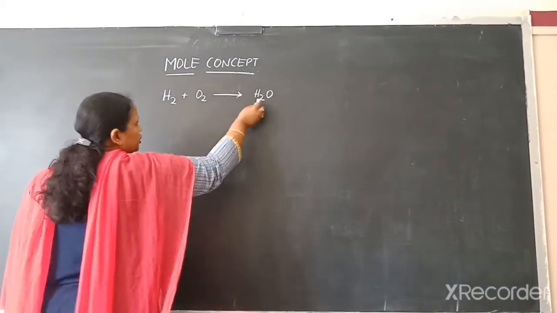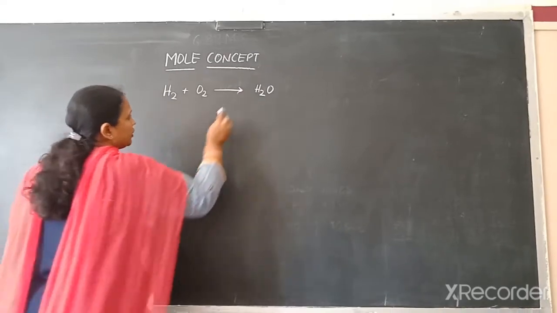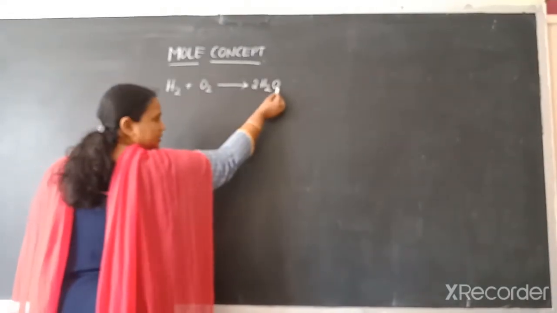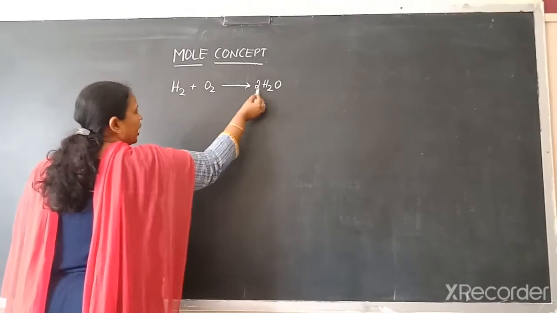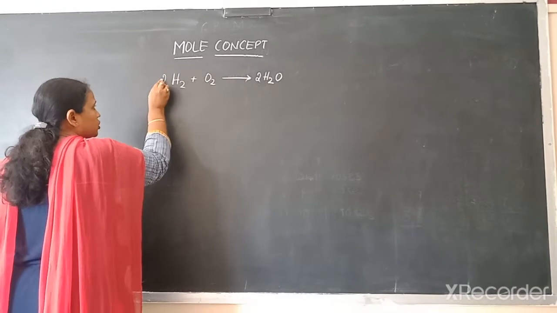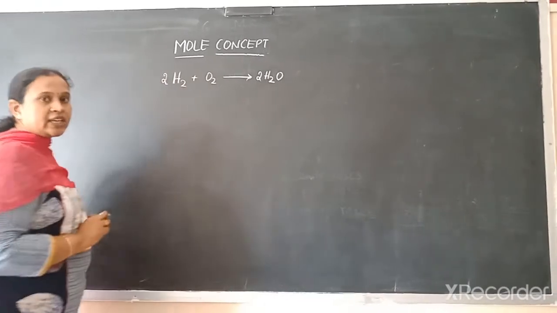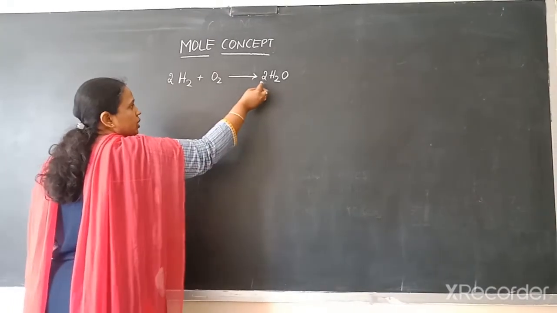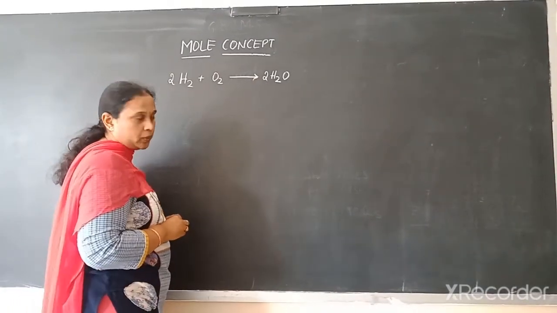In order to balance the equation, here we need to write 2H2O. As we are balancing oxygen, hydrogen got changed, so you need to balance hydrogen also. So the final equation is 2H2 plus O2 gives rise to 2H2O.